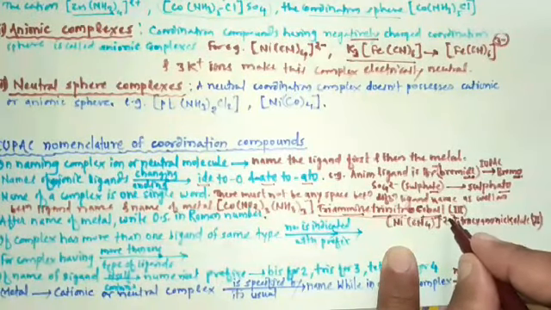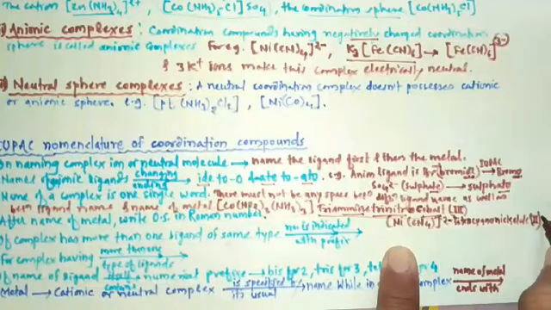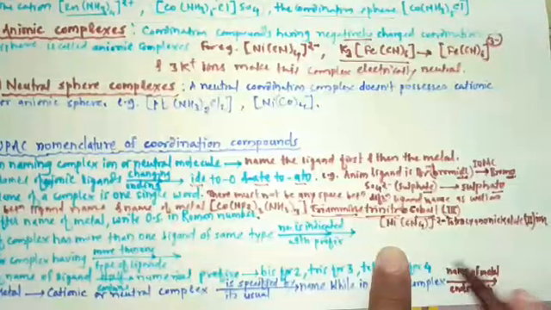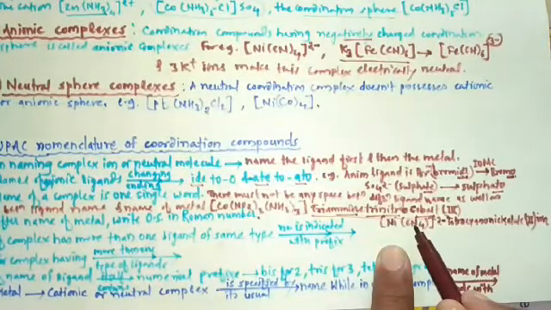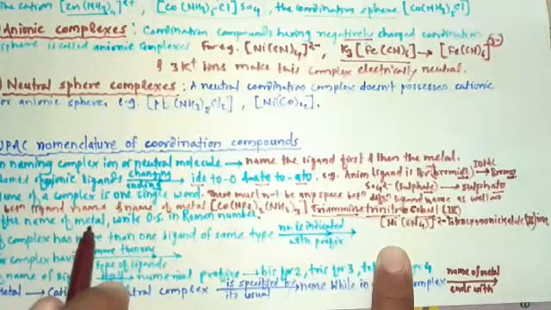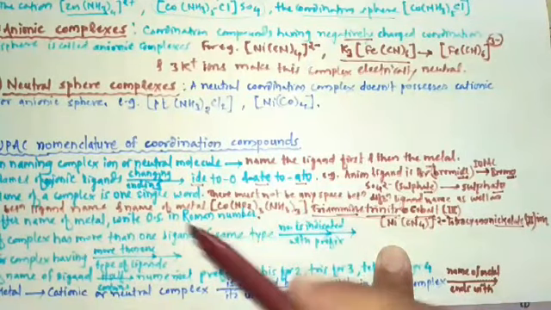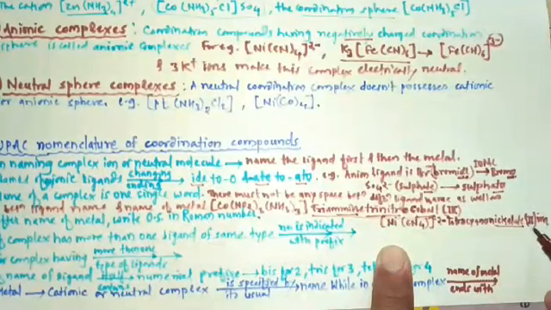And here 2 minus charge is present on this complex, that's why this is the ion.